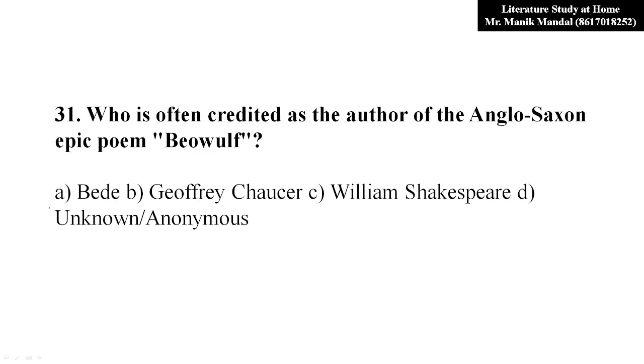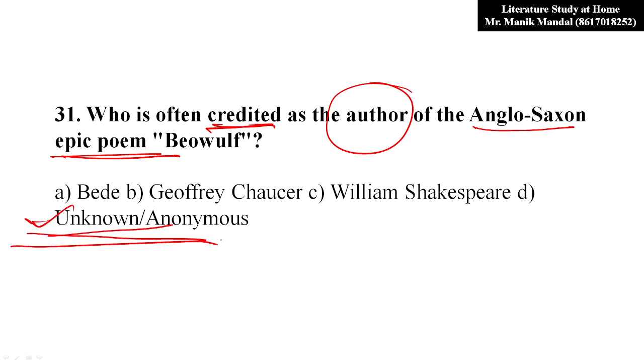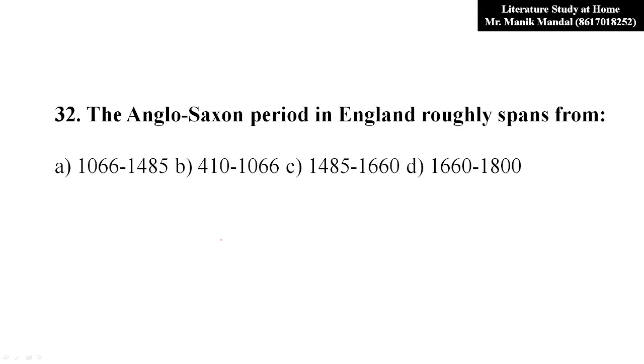Now come to question number 31. Who is often credited as the author of the Anglo-Saxon epic poem? Who is the author of the Anglo-Saxon epic Beowulf? As you know, Beowulf is an epic of anonymous authorship, that is, unknown. Option D is the correct answer. The Anglo-Saxon period in England roughly spans from, obviously, option B, isn't it? This is a very basic question: 410 to 1066.